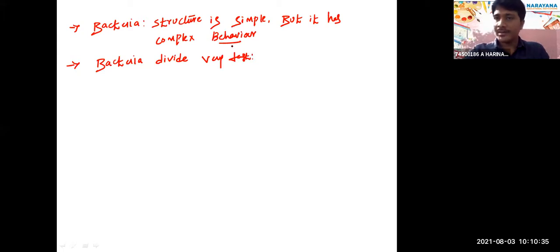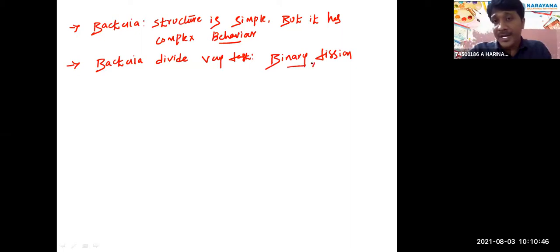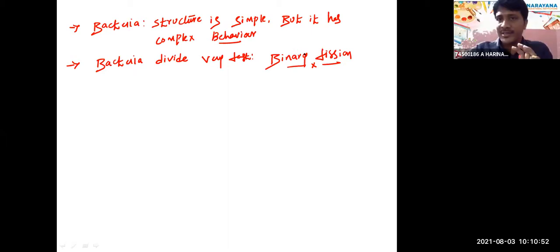How do they divide? By the process of binary fission. So how do the bacteria divide? By binary fission. Is it like mitosis cell division, sir? Yes, it is like mitosis, right? Binary fission is asexual reproduction, not sexual reproduction. This one is asexual because only one parent is involved here, right?